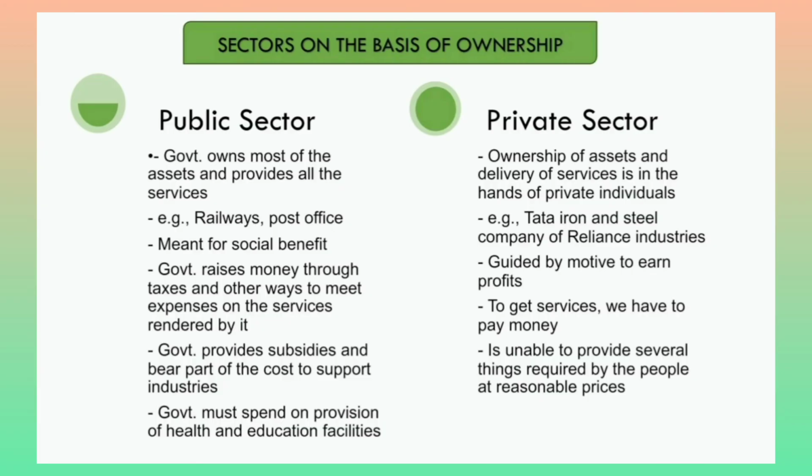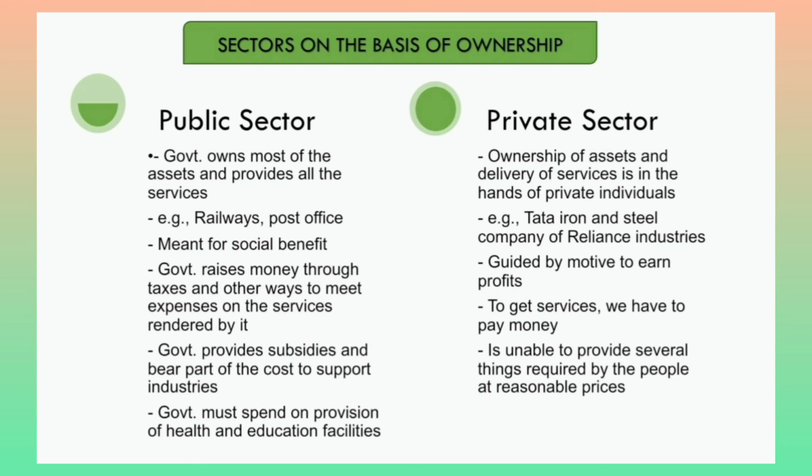Now, on the basis of ownership, the sectors are divided into public and private sectors. In the public sector, the government owns most of the assets and provides all the services, for example, railways, post office, and certain activities for social benefits.